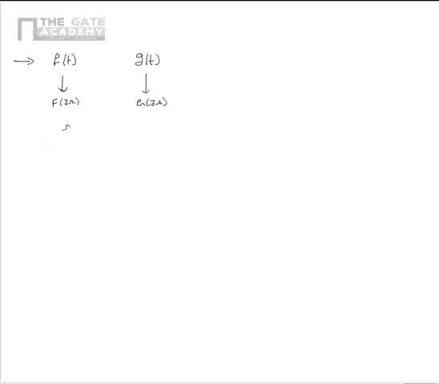It's also given that at omega equal to 2 radians per second, abs of G of j omega is equal to 4 times abs of F of j omega, and at omega equal to 3 radians per second, abs of G of j omega is equal to 9 times abs of F of j omega. We need to find the possible relation between g of t and f of t.